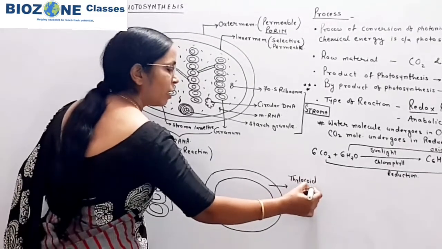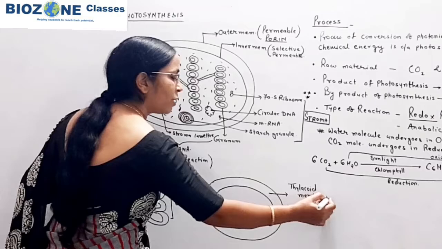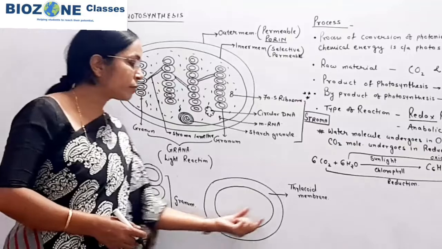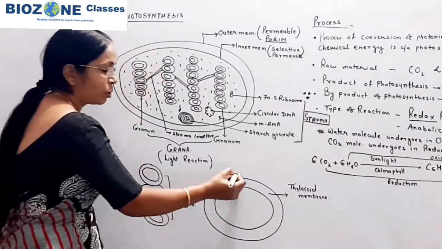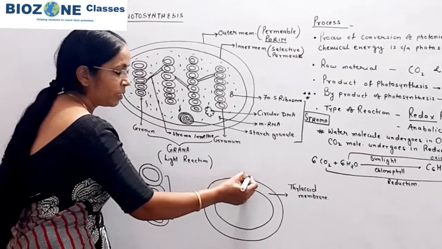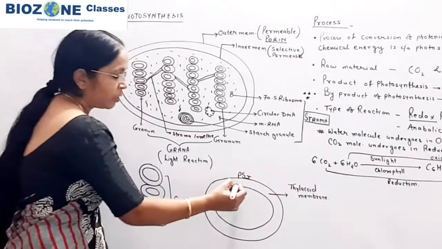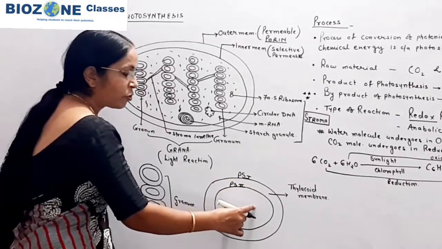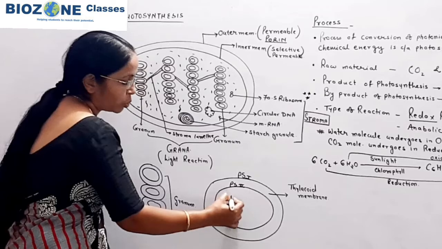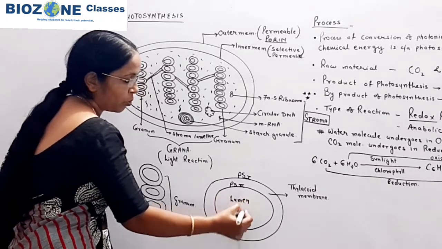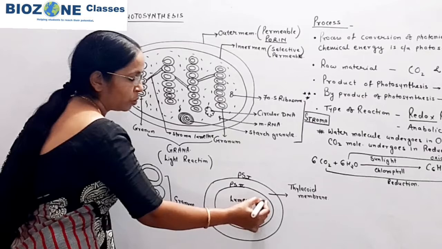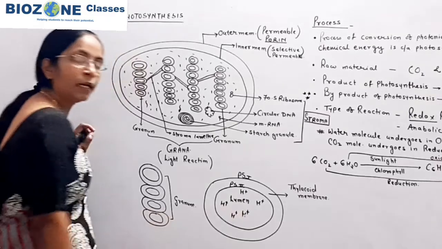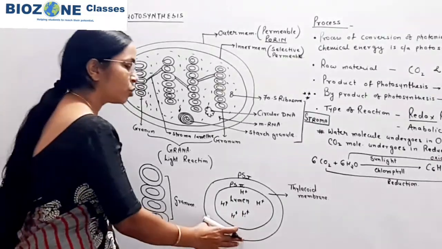Already this part we studied in detail in structure of chloroplast, but one time again I explain here because this is part of this chapter. So this is the thylakoid membrane. The outer surface of thylakoid shows the presence of pigment system 1. The inner surface of thylakoid shows pigment system 2. In the center of the thylakoid membrane, a hollow space is there. That hollow space is called as lumen, and lumen shows the proton gradient, a high proton gradient is present inside the lumen. This in very short you remember.